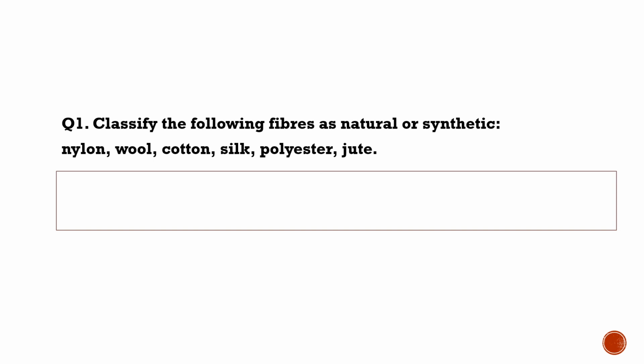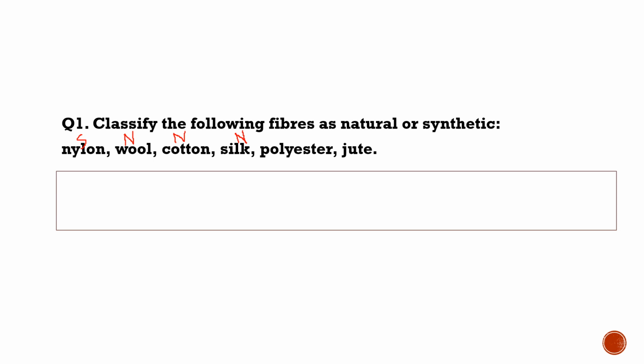So the first question in your NCERT is to classify the fibers as natural or synthetic. The fibers are nylon, wool, cotton, silk, polyester and jute. Nylon is a synthetic fiber. Wool is a natural fiber. It is obtained from the fleece of sheep, yak, camel, etc. Cotton is also a natural fiber because it is obtained from the fruit of the cotton plant. Silk is a natural fiber because it is obtained from the cocoon of the silkworm.